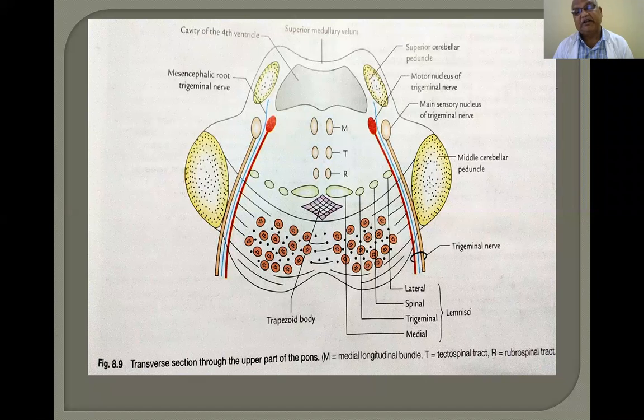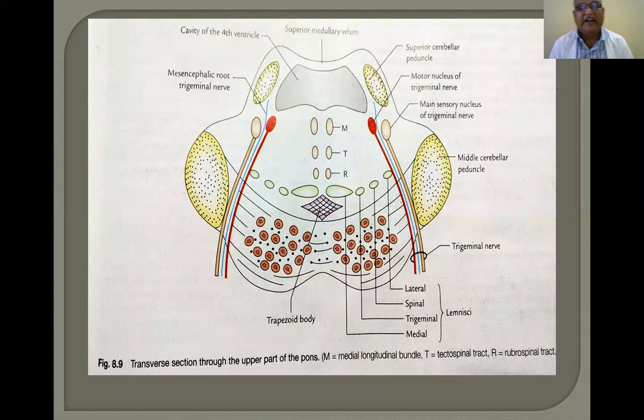So, you have to study the brainstem. The brainstem contains 12 cranial nerves. Out of the 12 nerves, 2 nerves, olfactory and optic, are from the forebrain. The oculomotor and trochlear, the 3rd and 4th, are from the midbrain, whereas the 5th, 6th, 7th, and 8th come from the pons, and the 9th, 10th, 11th, and 12th come from the medulla. They are associated with the medulla.